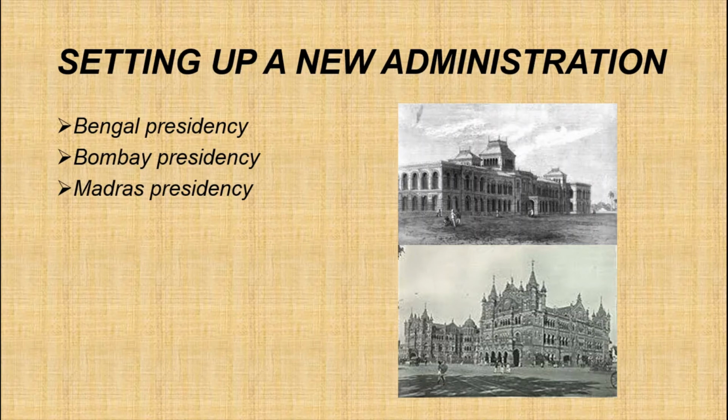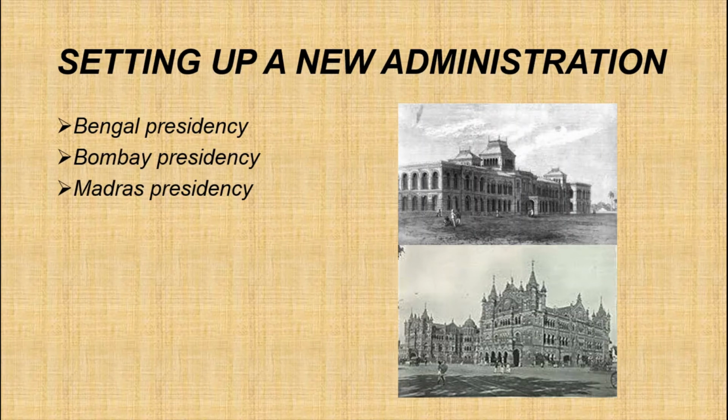See, British territories were broadly divided into administrative units called presidencies. So, according to their administrative convenience, the British territories were divided into three presidencies.